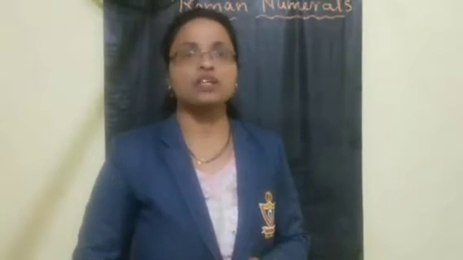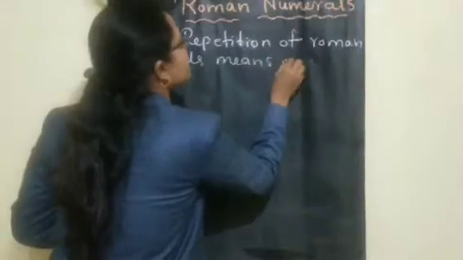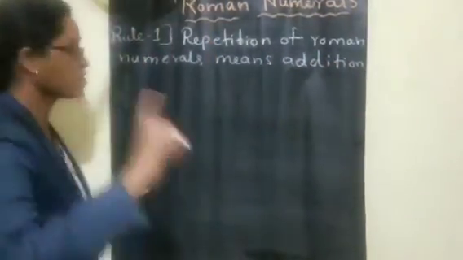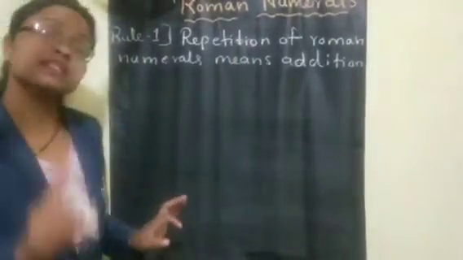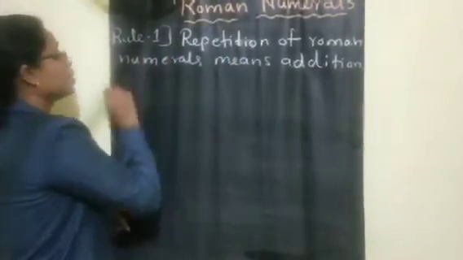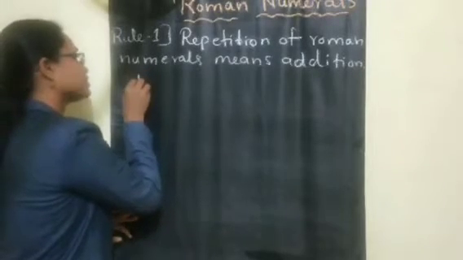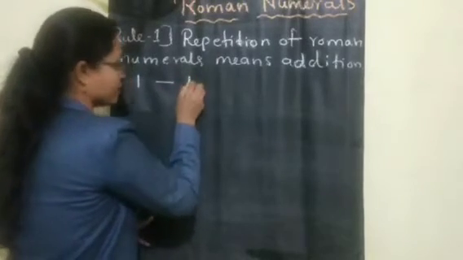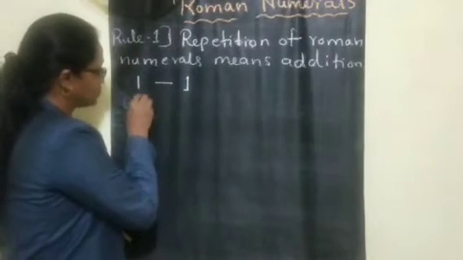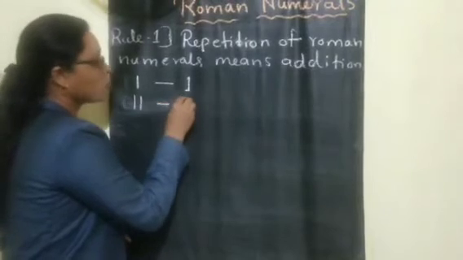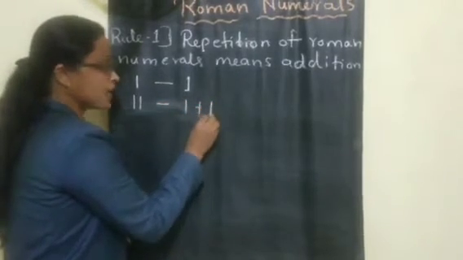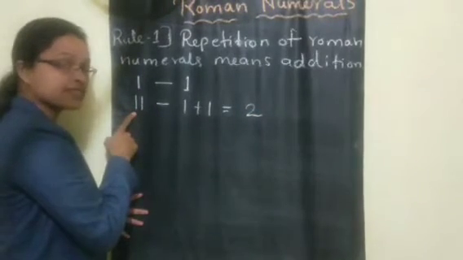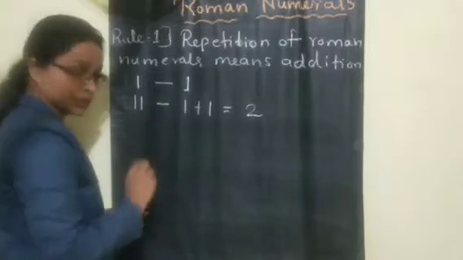Now, which are the rules we have to follow? The first rule in the Roman numerals is addition. This is our first rule. Repetition of Roman numerals means addition. In Roman numerals, symbol I stands for 1. Read I 2 times. It means 1 plus 1, that is 2. So 2 times symbol I stands for 2.